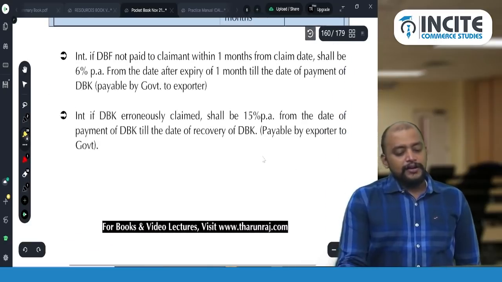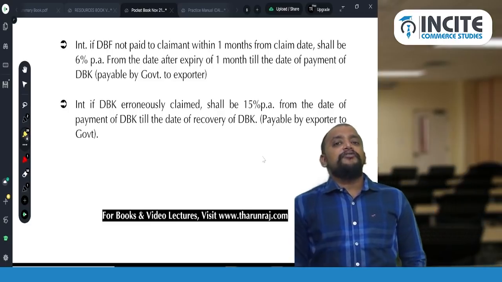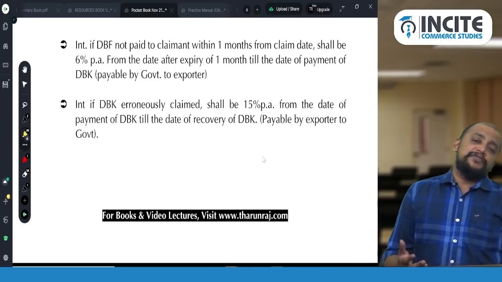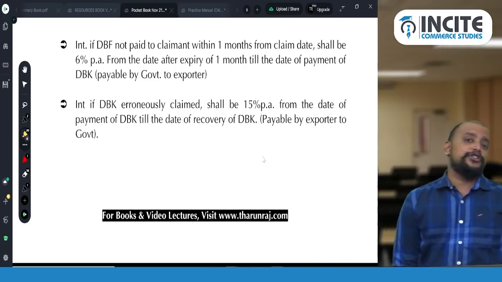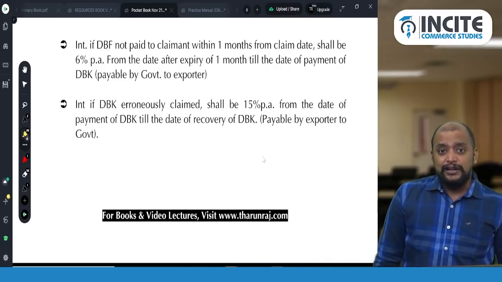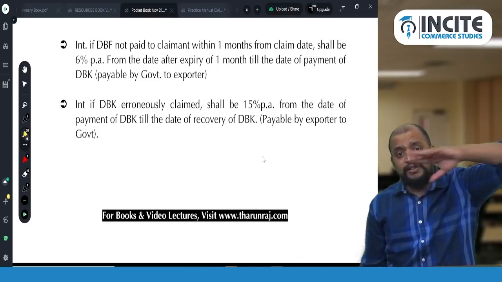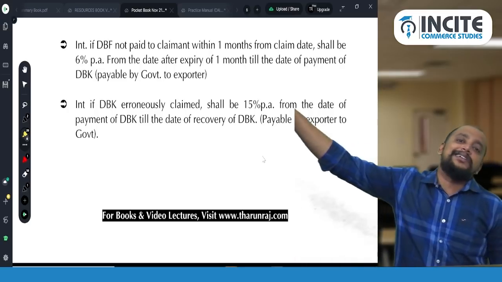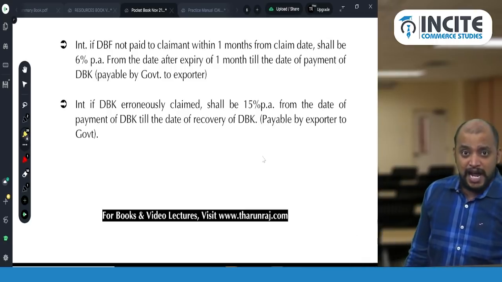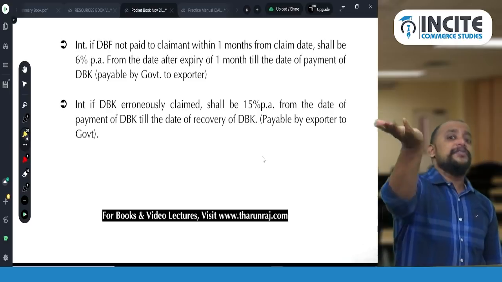And then we have interest. 2 interest computations we have. Number 1, suppose if we got duty drawback erroneously. So, fake claim. So fake claim we have made and we got the duty drawback, and they identified that we have got the duty drawback erroneously. That duty drawback will be recovered from us. And what is the interest rate? 15% per annum. So in customs, everywhere it is 15%. Like how in GST, everywhere it is 18%. In customs, everywhere the interest rate will be 15%. Okay. So they will be recovering from us interest at the rate of 15% per annum from the date on which they granted duty drawback till the time they are recovering the duty drawback.